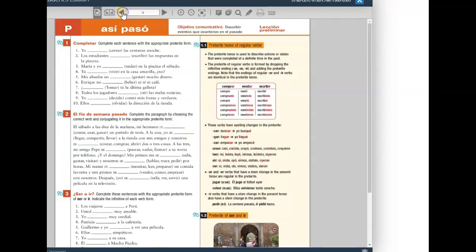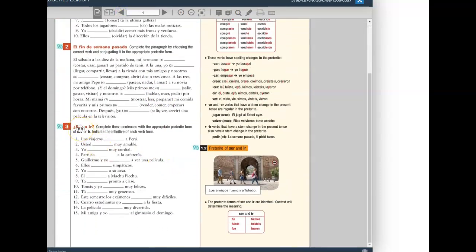Senderos textbook. We're going to do exercise 3, which is using the past tense conjugations of ir and ser here. This is on page 4, página 4 del libro de texto. So fill in each blank with one of those 5 forms of ir or ser, and I'll actually have you go a step further. Which of those 2 verbs, ir or ser, is being used? As the instructions say, indicate the infinitive of the verb that's being used in each of these 15 sentences.